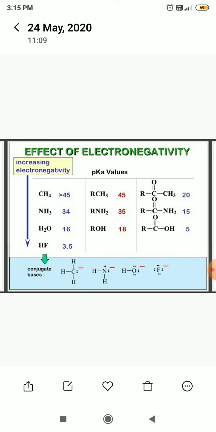Increasing the electronegativity. There are many compounds for which electronegativity is considered in sequence. For example, methane, ammonia, water molecule, hydrogen fluoride, then alkyl, alkylamine, alcohol, ketone, amide, and acids.